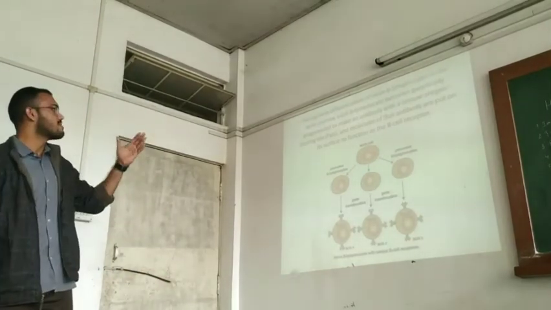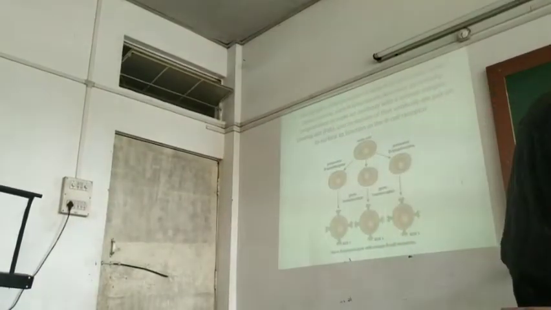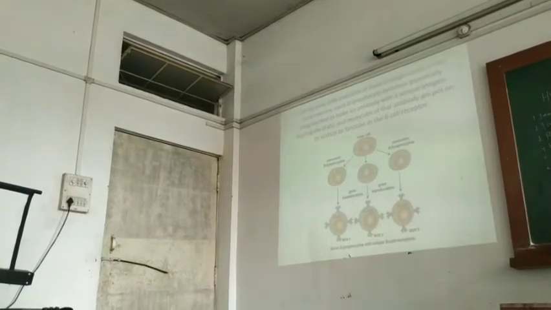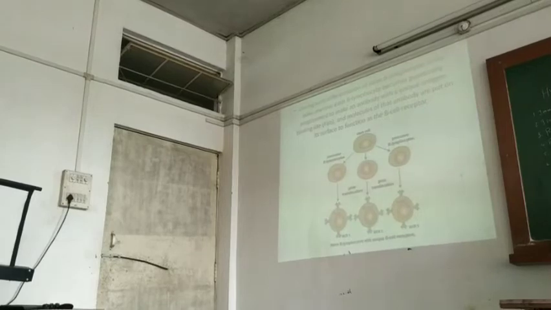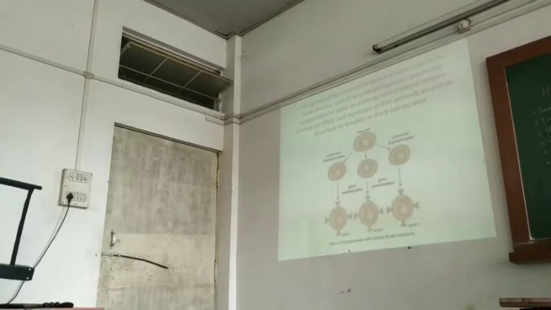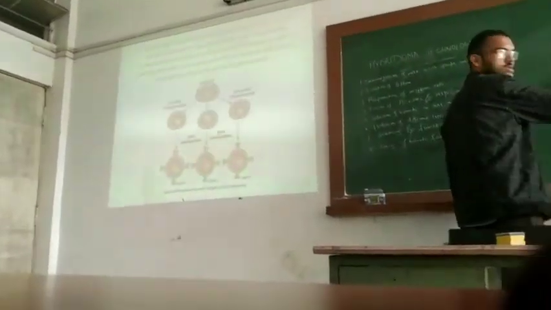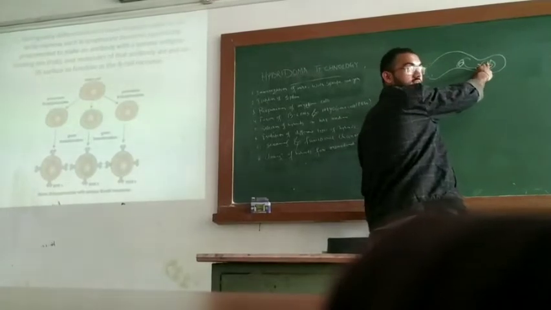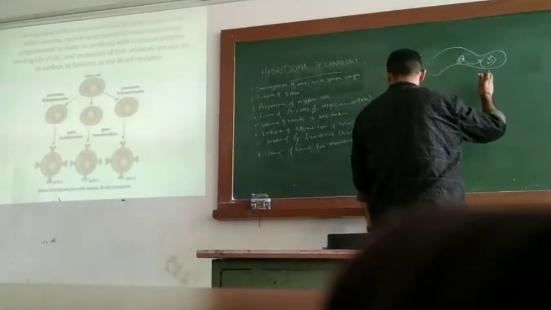Starting, as I said, the cells are present in our body from before. Different B lymphocytes are not present, but they are produced from the lymphoid stem cell. In our bone marrow, there are lymphoid stem cells which will develop into B cells, and these B cells will mature in the bone marrow itself in mammals and humans, but in birds they mature in the bursa of Fabricius, which is why they are named B cells, not because of the bone marrow. They are named B cells because they mature in the bursa of Fabricius in birds.